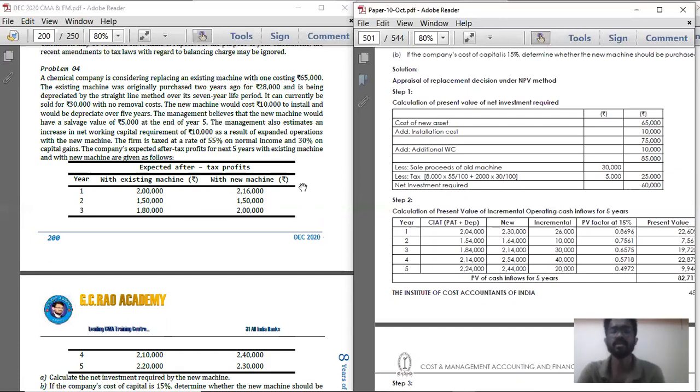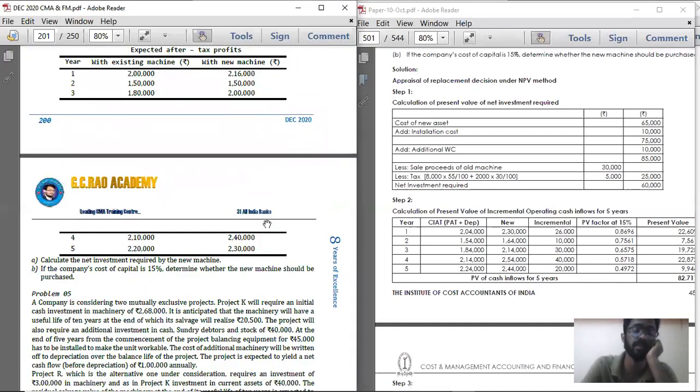On the incremental cash inflow, if you multiply with the PV factor, you get the present value of incremental cash inflow. You total it, you get the total present value of cash inflow. Total incremental present value of cash inflow. From that, if you deduct the present value of cash outflow, you'll get the incremental NPV. If your incremental NPV is positive, then go with the existing machine. Sorry, new machine. If your incremental NPV is negative, then go with the old machine itself.